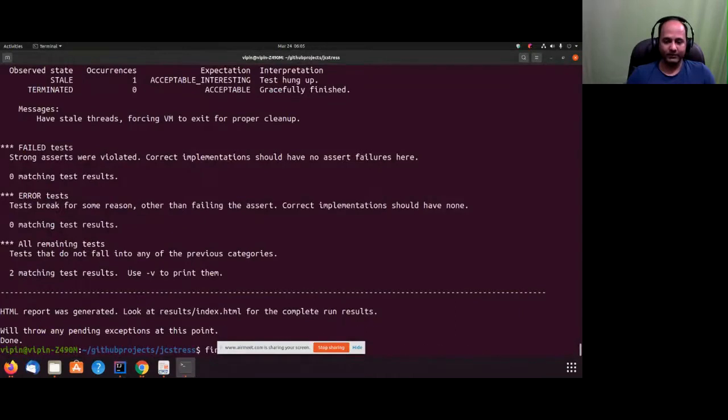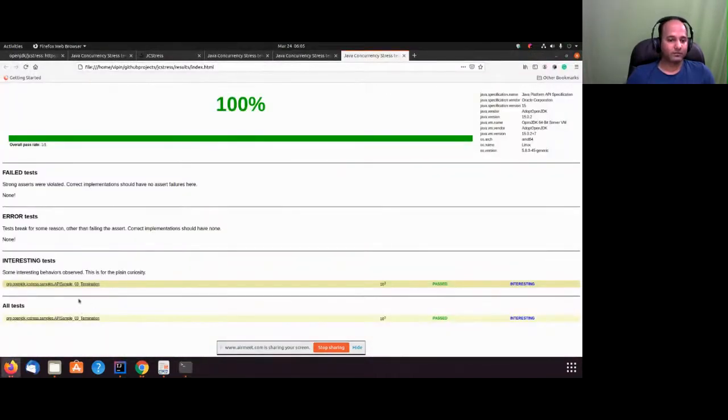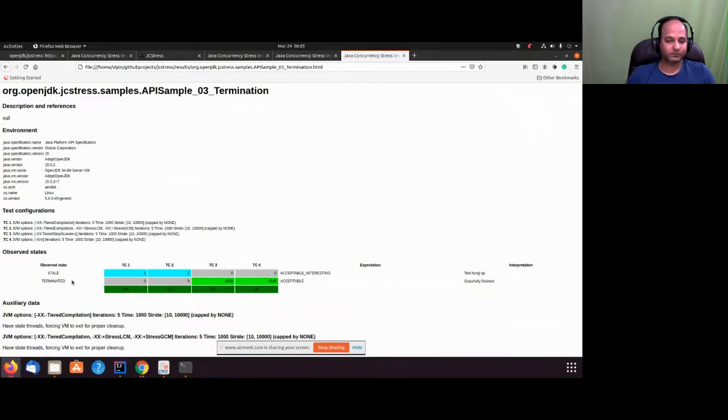Okay, now we have the result. This is my result. In case of test 1, I have only 1 stale and 0 terminated. It executed only once. And then test 3 has 0 stale, test 4 has 0 stale, and terminated are 45984545. So these green ones are acceptable, and this is interesting.